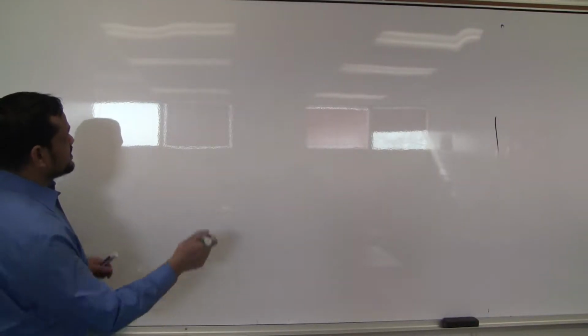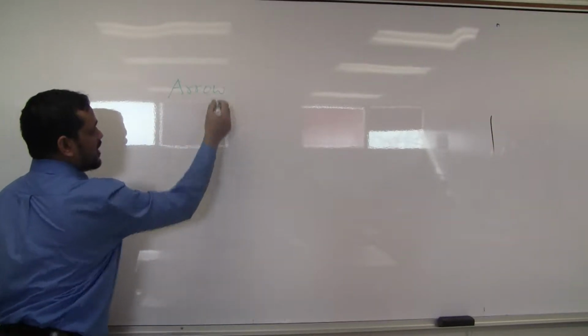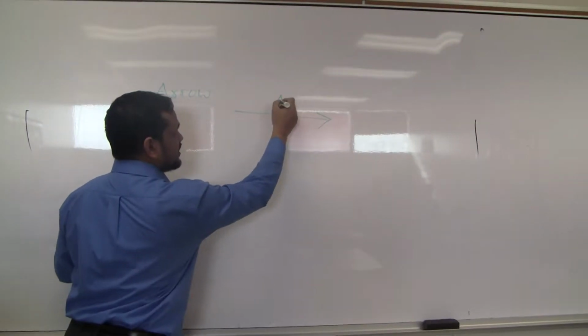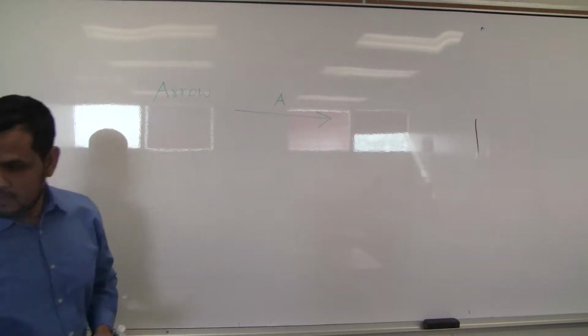Before solving, last class I saw that I missed one item. The arrow diagram: what is this? My activity will be on the arrow.